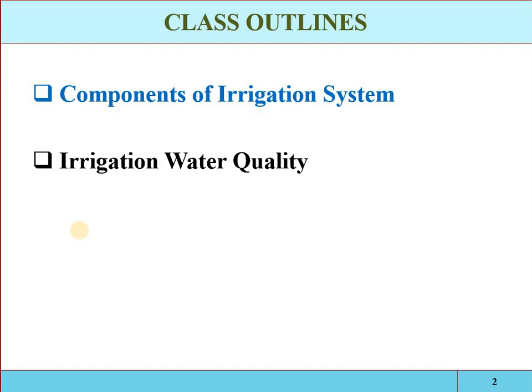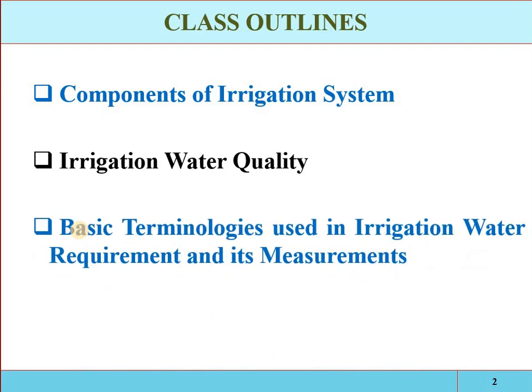In this part of the tutorial, we will discuss the basic terminologies and background for determination and measurement of irrigation water requirement.